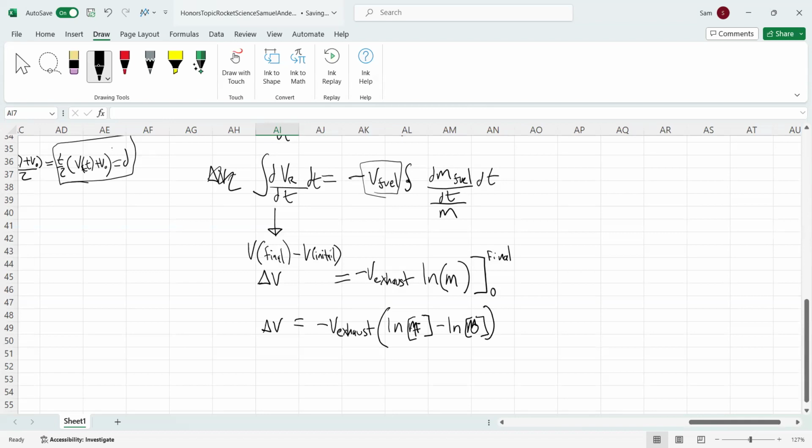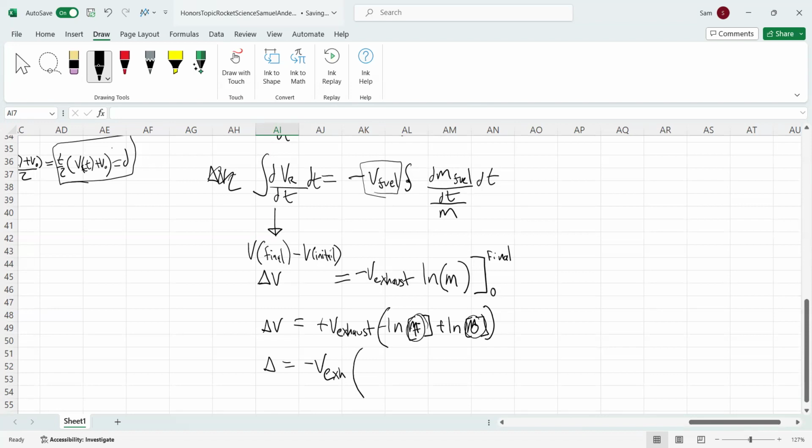I should put my m's in there too. So we obtain negative V exhaust. We factor out this negative and we invert the two sides. Then we take the fact that these are logarithms, and subtracting a logarithm is the same as dividing by one thing on the inside.